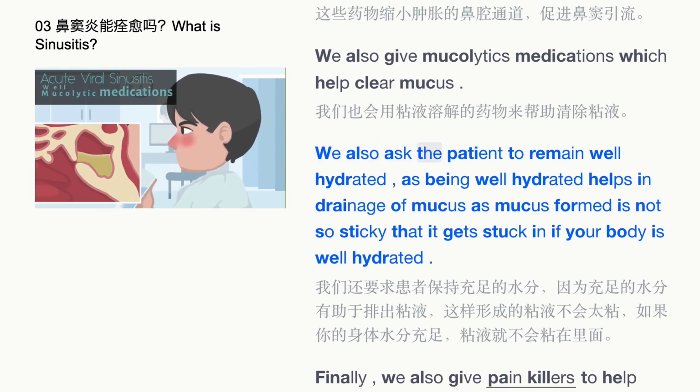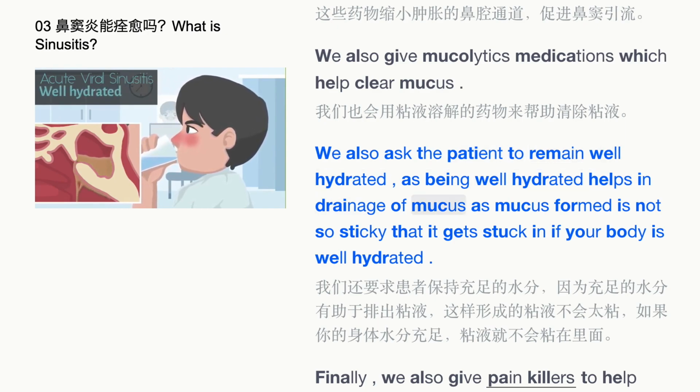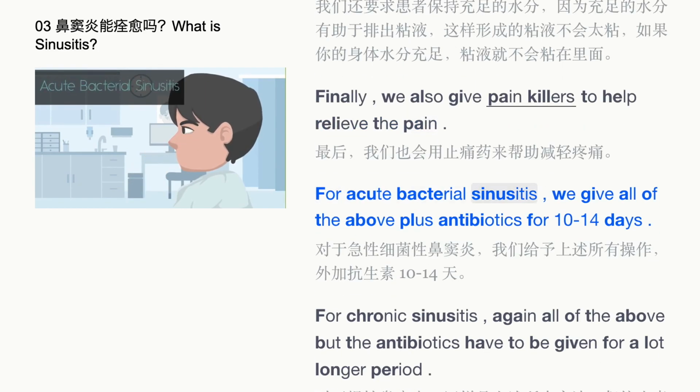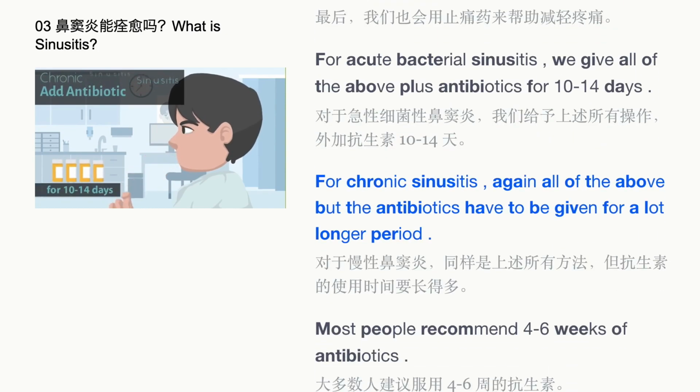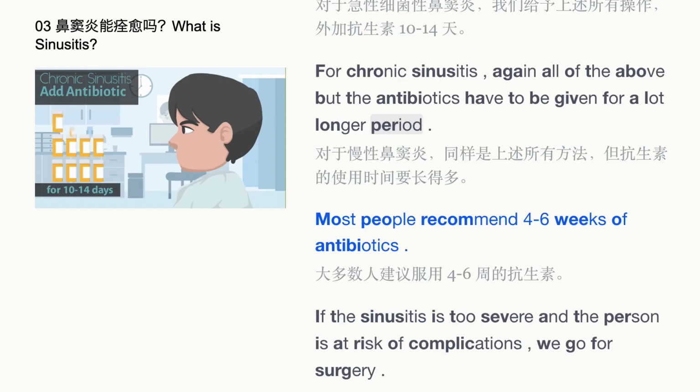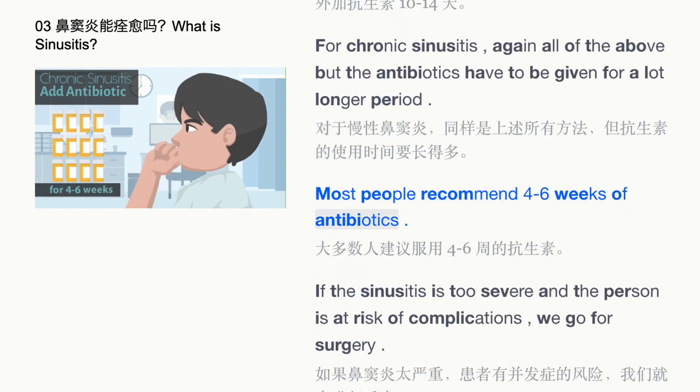We also ask the patient to remain well hydrated, as being well hydrated helps in drainage of mucus, as mucus formed is not so sticky that it gets stuck if your body is well hydrated. Finally, we also give painkillers to help relieve the pain. For acute bacterial sinusitis, we give all of the above plus antibiotics for 10 to 14 days. For chronic sinusitis, again, all of the above, but the antibiotics have to be given for a lot longer period. Most people recommend 4 to 6 weeks of antibiotics.